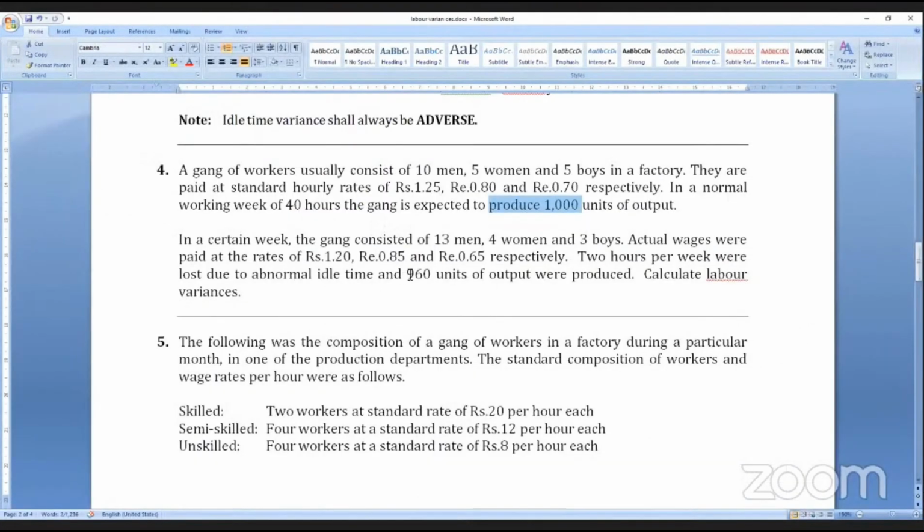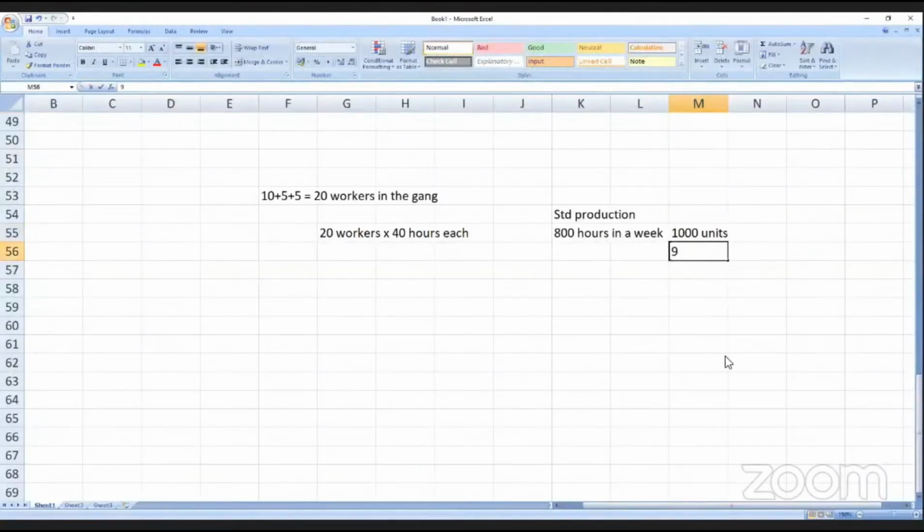But how much has the gang actually produced? 40 hours per week were lost, and the output was 960 units. Only 960 units were produced.